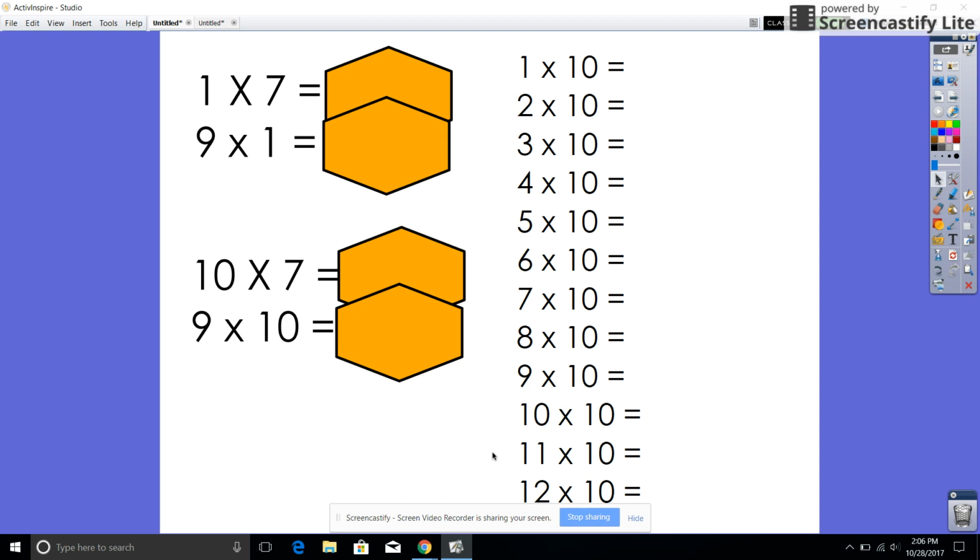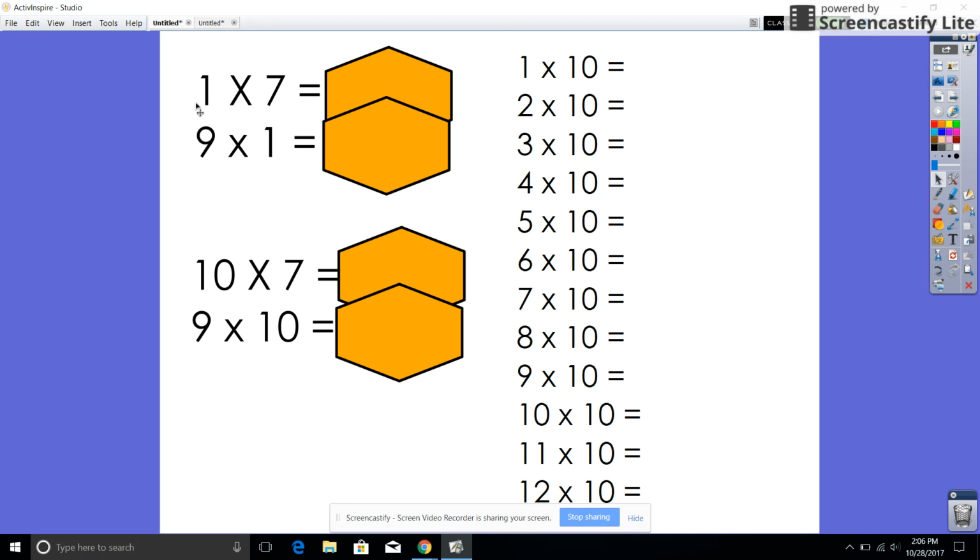What we're doing today is we are going to multiply using a factor of 10. What that means is that one of our factors in our multiplication equations is going to be 10. And that's going to make our answers look just a little bit different than we normally see. However, it's going to give us a good pattern and help us remember our 10s really quickly.